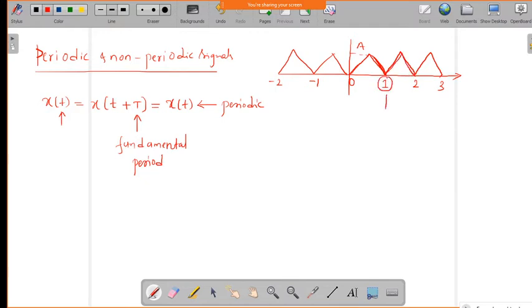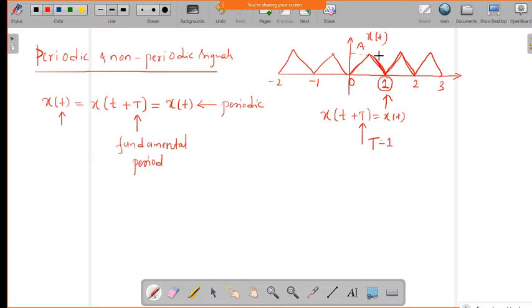We can consider this as signal x of t. Now x of t plus T gives the same x of t. The signal repeats exactly after the value 1, so for this particular signal the fundamental period is 1.